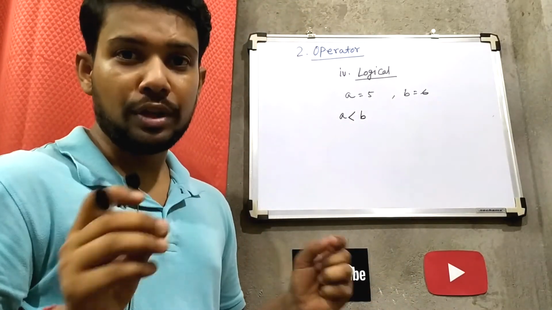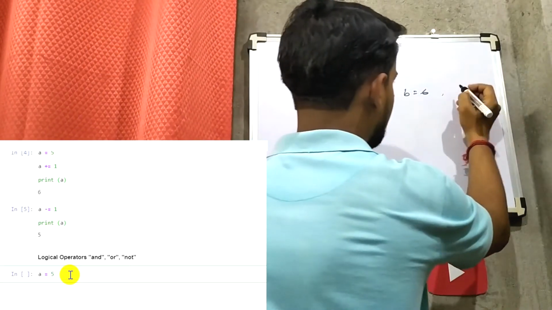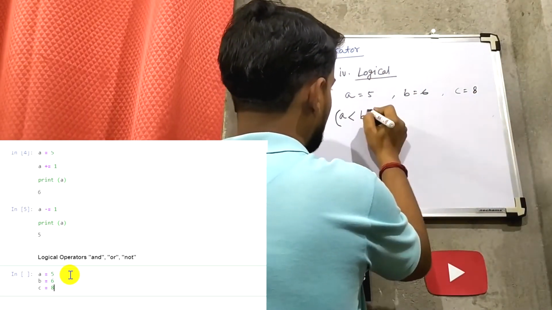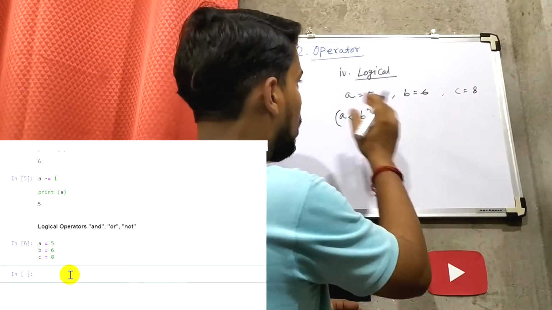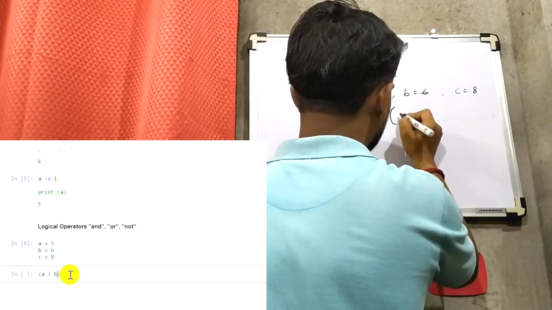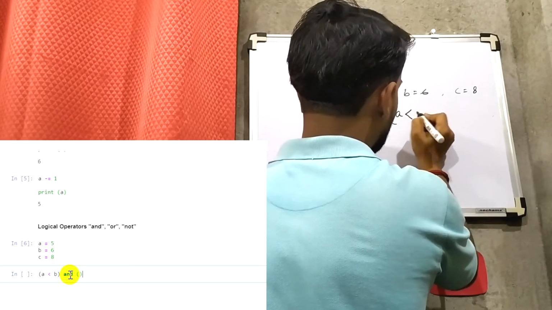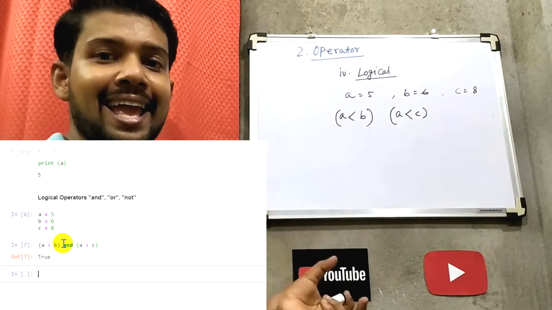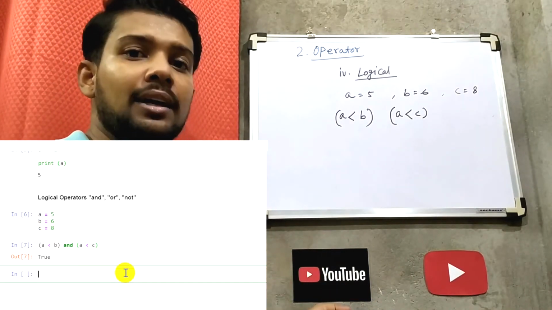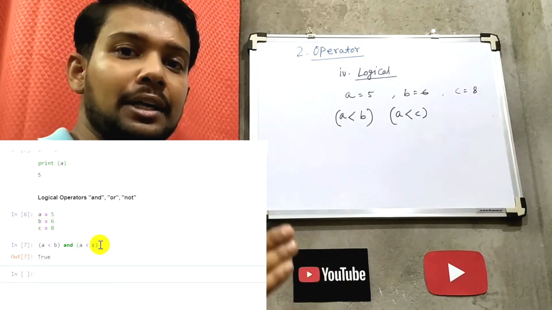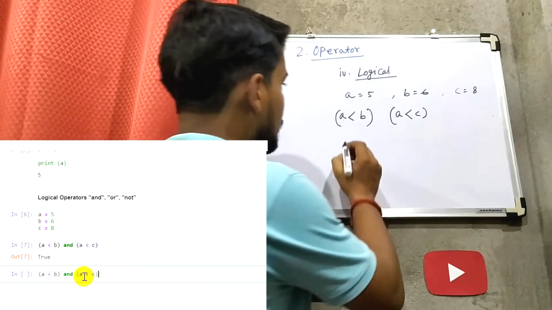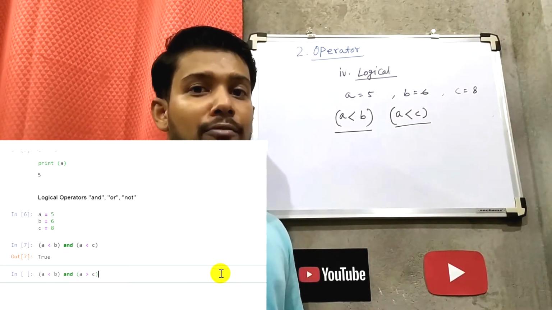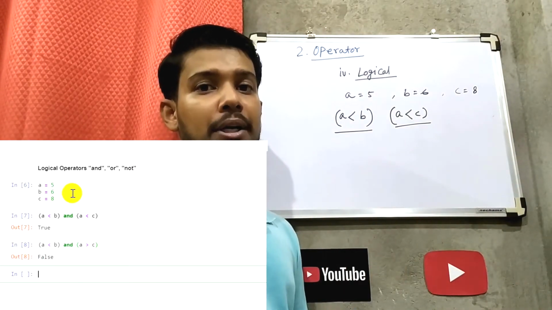If we have one more variable c equal to 8, and we perform two comparisons, a less than b and a less than c, and we want to check whether a is less than b and less than c, then only a certain thing will happen. So we are comparing both, and the logical operation will be performed between both the comparison operators.